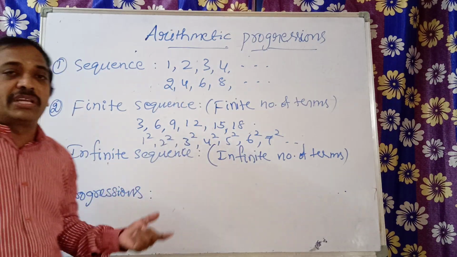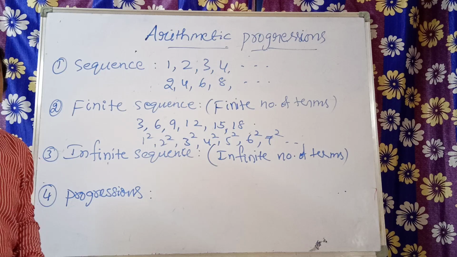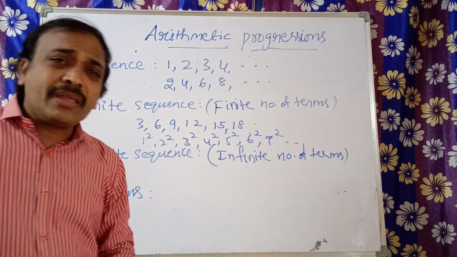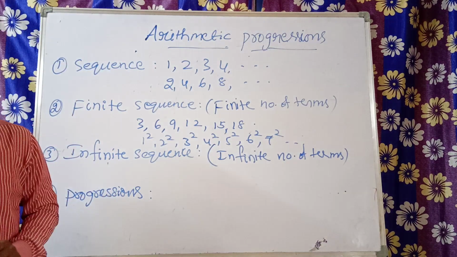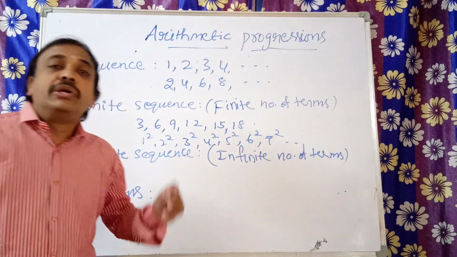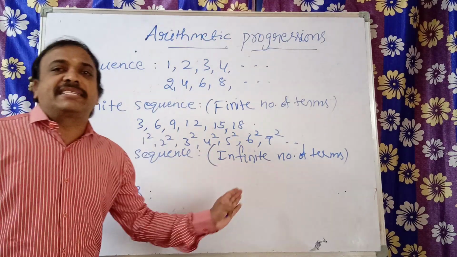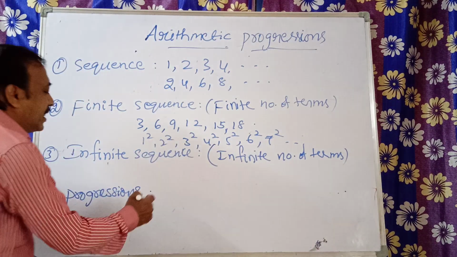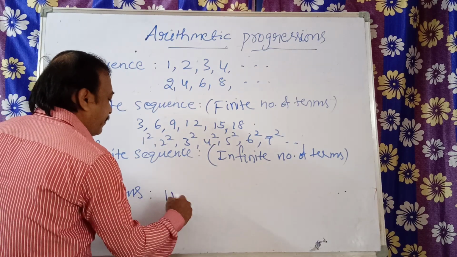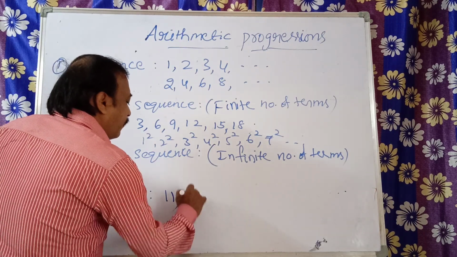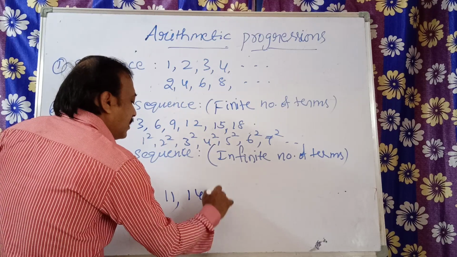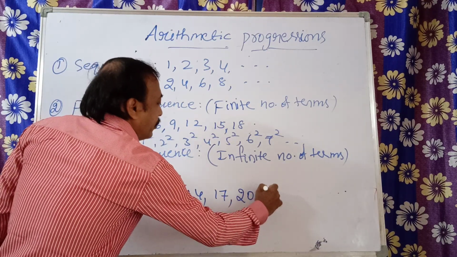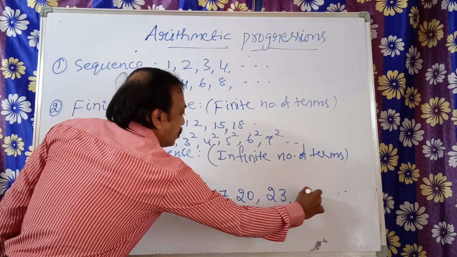But when it comes to progressions, except for the first term, we will be adding a fixed value, a definite value or a constant value to get the next successive terms. You observe it here: 11, then 14, next 17, next 20, next 23, and so on.